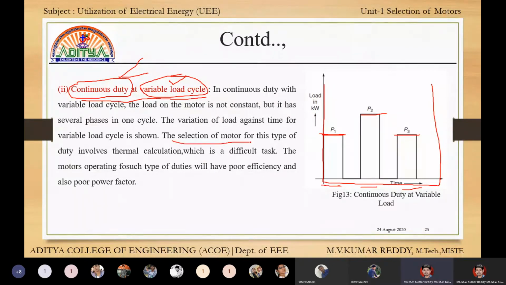The selection of motors for this type of duty involves thermal calculation, which is a difficult task. Here the loads are changing from time to time, so it is difficult to calculate the thermal change. That means heat is increasing at one moment, decreasing at another moment, and is at a maximum at another moment.